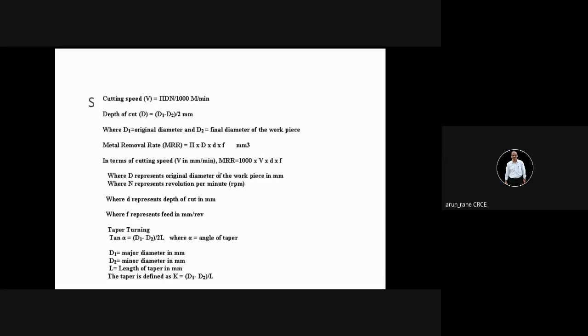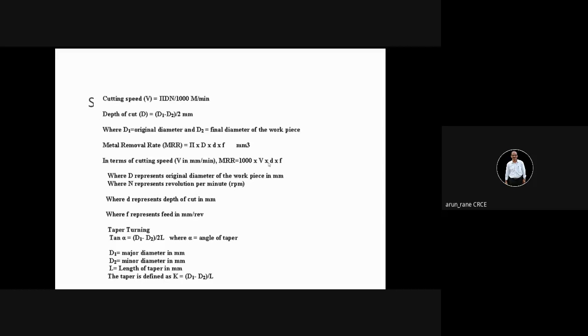Okay, then the next formula, that is MRR. MRR stands for material removal rate. So material removal rate is equal to 1000 into V into D into F. Now regarding units, here V, that is cutting velocity, is expressed in millimeter per minute.